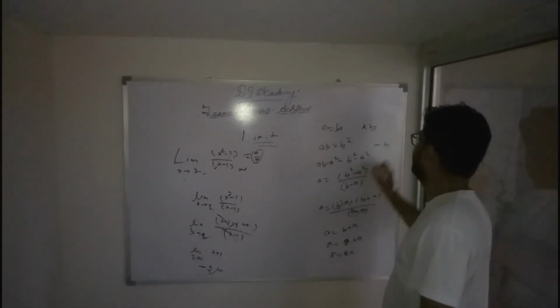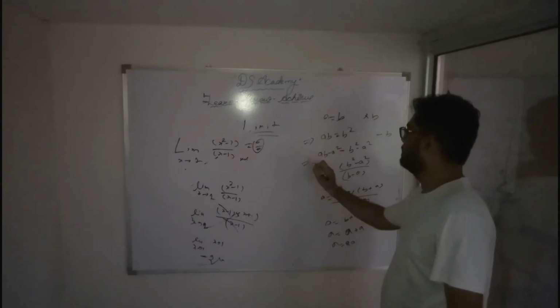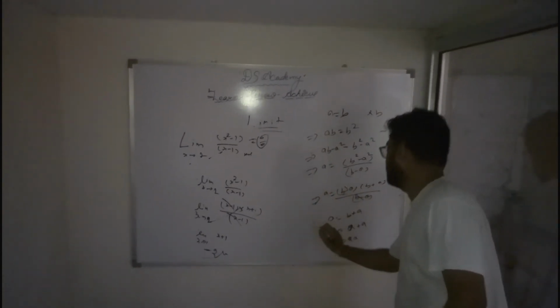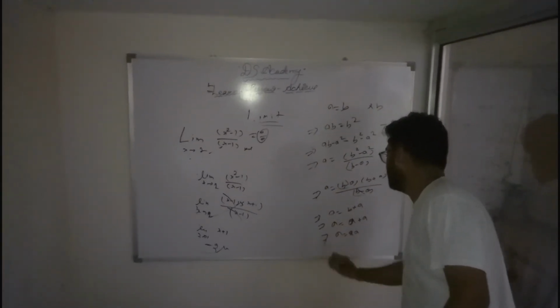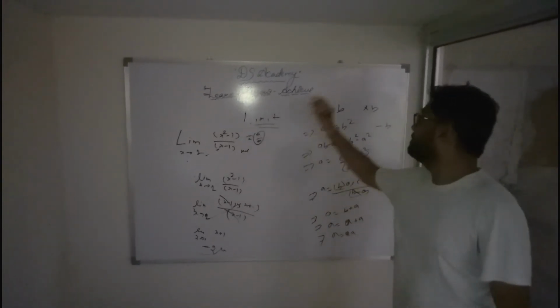Multiply by b square, multiply by minus b square. Okay. So we proved it.